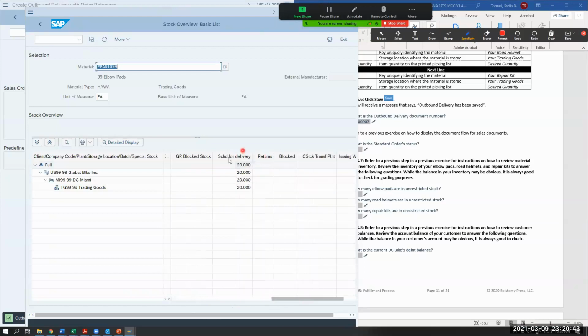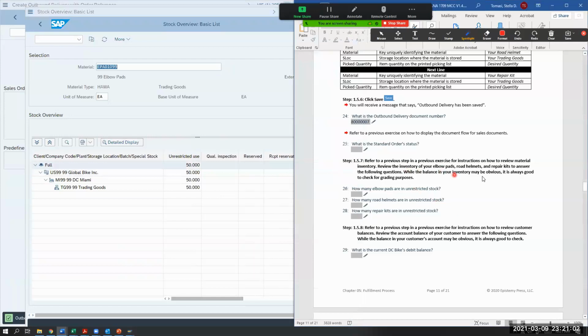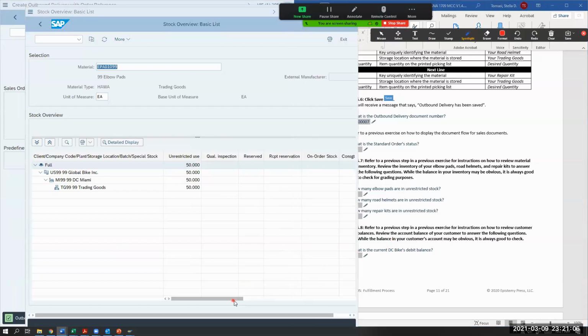There are 20 if I go over that are scheduled for delivery. It's still unrestricted because I picked them. So 20 of them are scheduled for delivery, but 50 is unrestricted. Okay. So we picked it out of the 50 and they're scheduled for delivery.